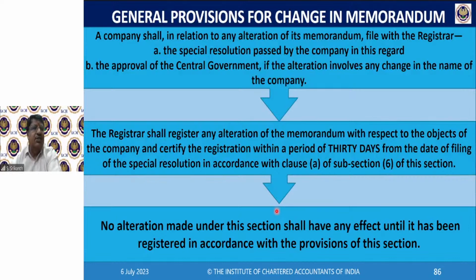So the registrar shall register any alteration of memorandum with respect to the objects of the company and certify the registration within a period of 30 days from the date of filing of the special resolution in accordance with clause A of sub-section 6. So any amendment to the memorandum, you have to file a copy of the special resolution. In case of change of name, not rectification, change of name, you have to file the approval of the central government. Then the registrar will register and give you a certificate within 30 days.